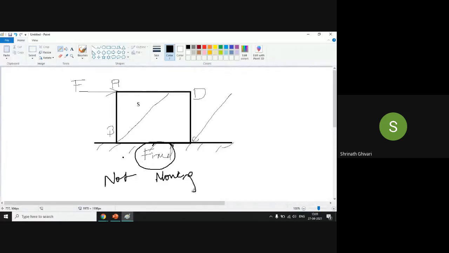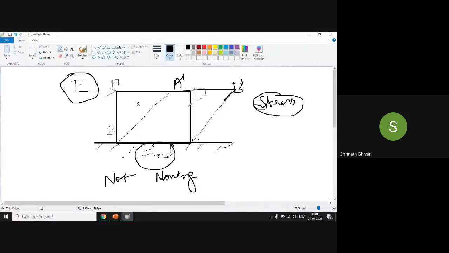So now when I apply the force, what will happen? It will start creating a resistance force against whatever force I am applying. This is called what? Stress. Stress is the force of resistance acting on a unit area of the body.